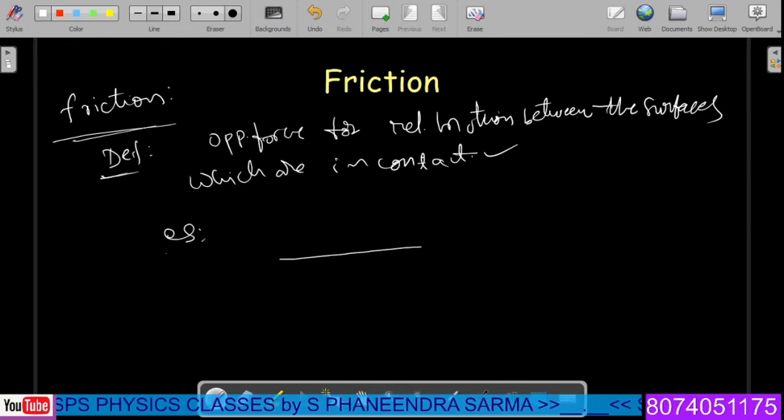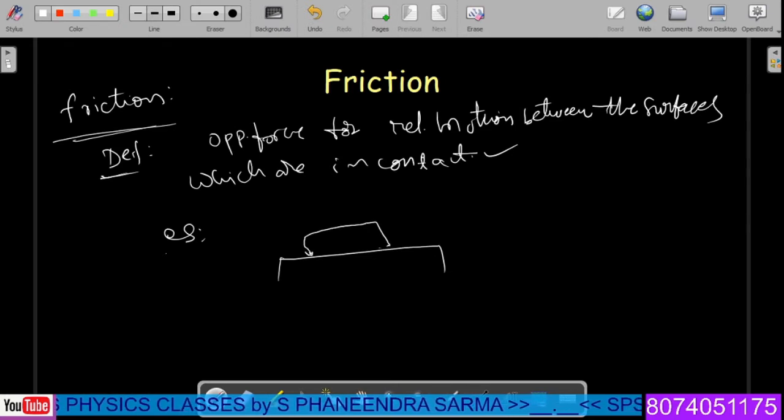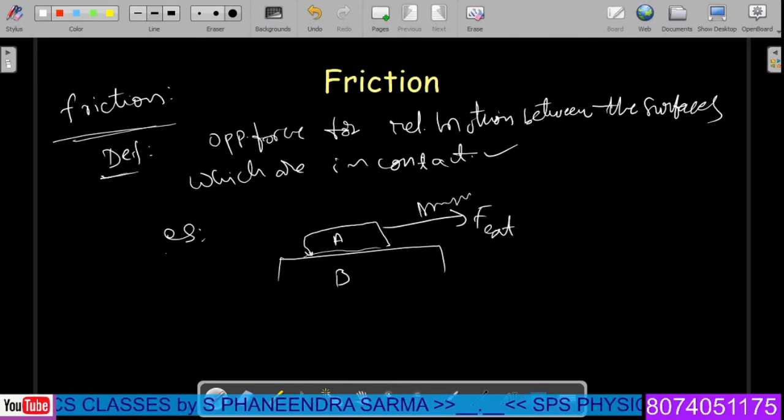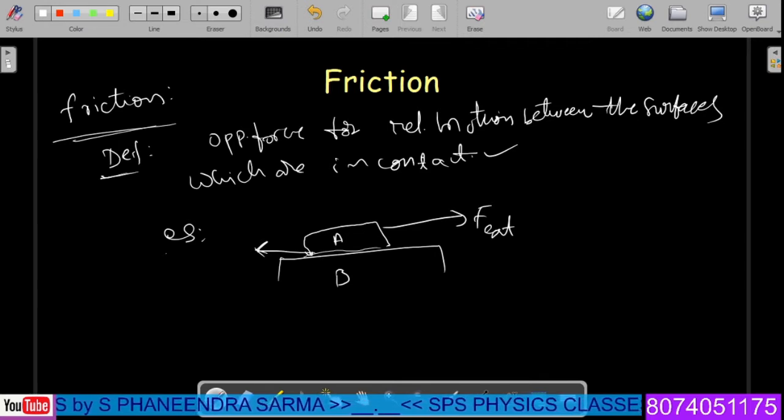Example: compared to the bottom block, something like a rough block, having A and B labeled like this. If A is dragged like this, by means of an external agency, then the frictional force will try to act in the backward direction like this. Why? Because of the relative motion between the bottom block and upper block in this direction. Therefore, it will happen like this.